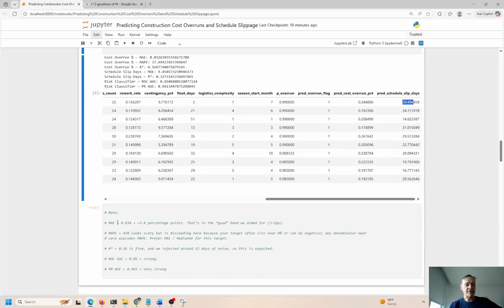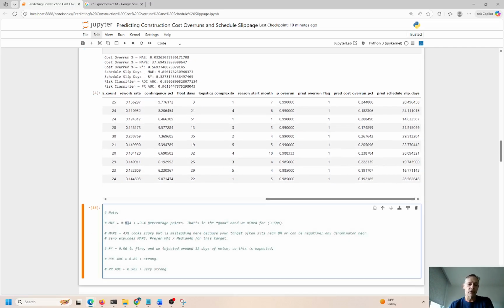So we have the mean average error. This is kind of low, about 3.4 percentage points. Nothing too crazy. That's fine. We can live with that. That's actually pretty good.